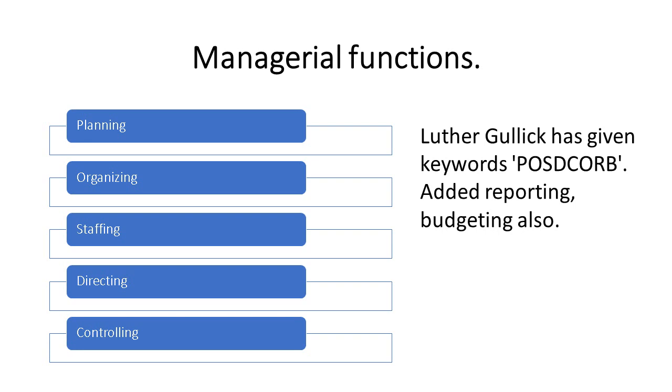Of course, Luther has given the keyword POSDCORB. P means planning, O means organizing, S means staffing, D means directing, O means controlling. He added 2 more letters, R and B. R means reporting, B means budgeting. Sometimes you will see this type of question: POSDCORB, keywords given by whom? In the match the following section, and sometimes in normal questions also. So remember his name: Luther. Luther added 2 more words, reporting and budgeting.